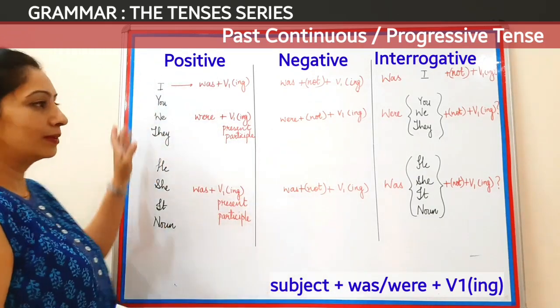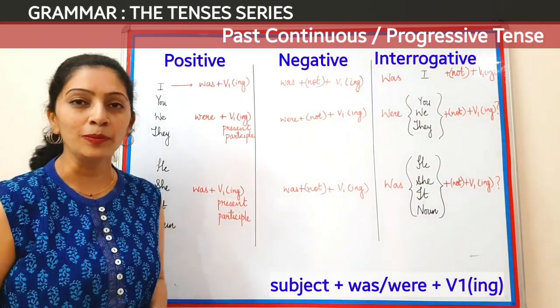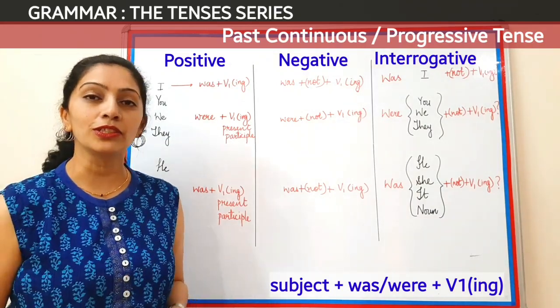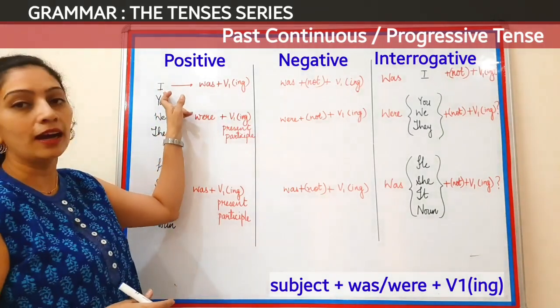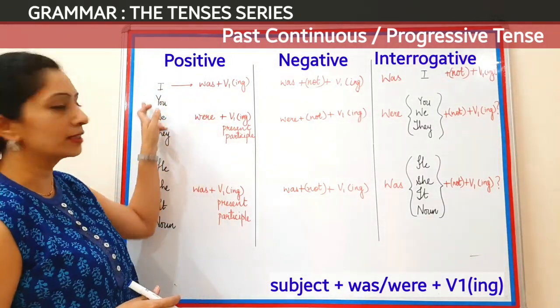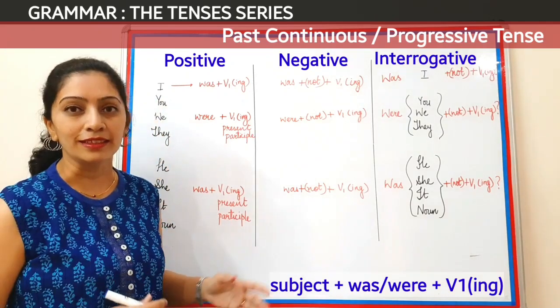Let's start making the tense now, and as we did in present continuous, I is taken separately as a subject. Here also we will consider I as a separate subject but not consider it plural as in other tenses.